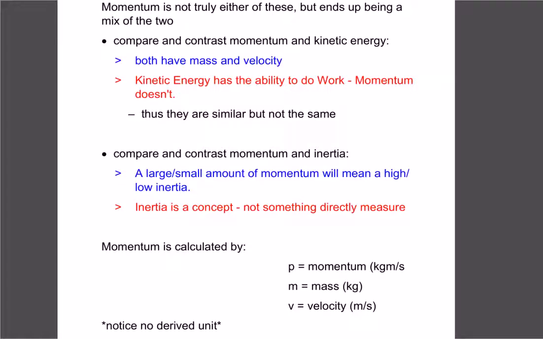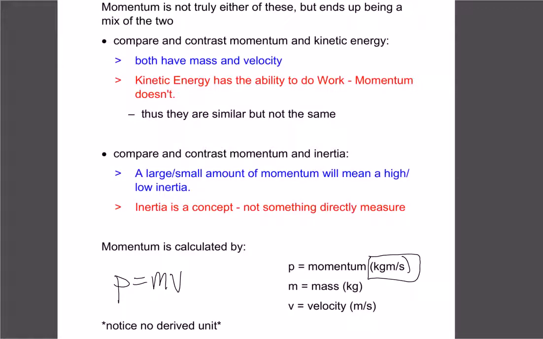So our first formula that we're going to use when dealing with momentum is p equals mv. P is the symbol we use for momentum. Not really sure why they chose p. I guess m was already used for mass, so they use a letter that's not going to be used. Mass is our normal mass in kilograms, velocity is our normal speed in meters per second. When we multiply those two, we get kilograms times meters per second.